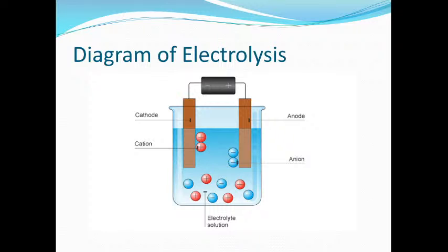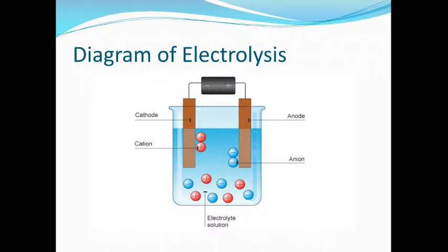Can we say that? Initially sodium chloride was a compound, but after passing electricity through the molten sodium chloride, what is going to happen? It is going to decompose into sodium and chlorine gas, nascent sodium atom and chlorine gas. It means there is a chemical change, and since both reactions, oxidation and reduction, are taking place at the same time, we can say it is also a redox reaction.